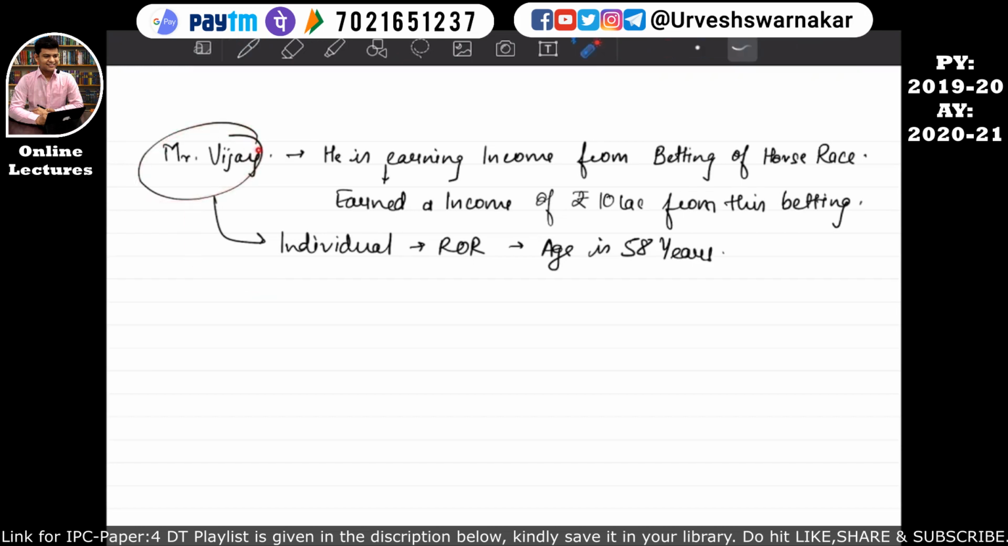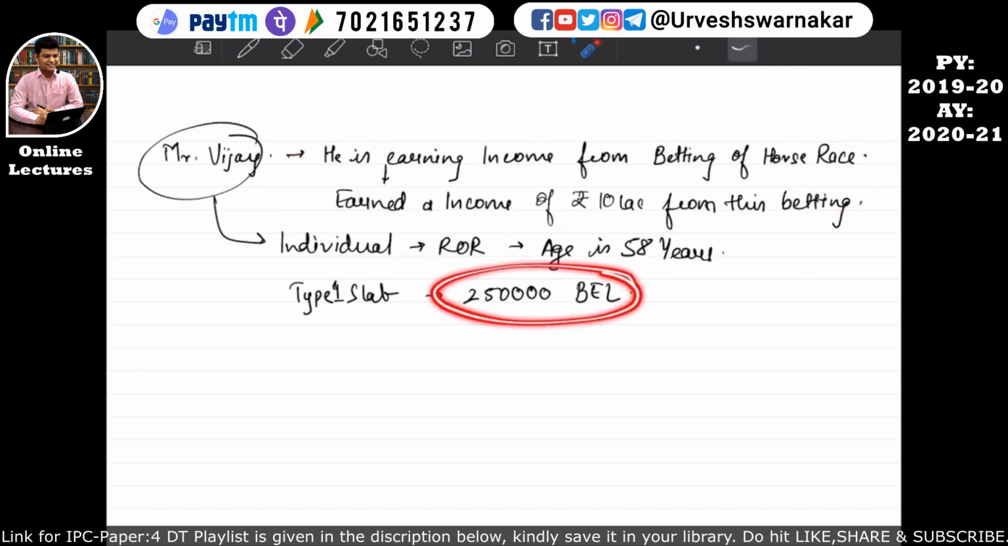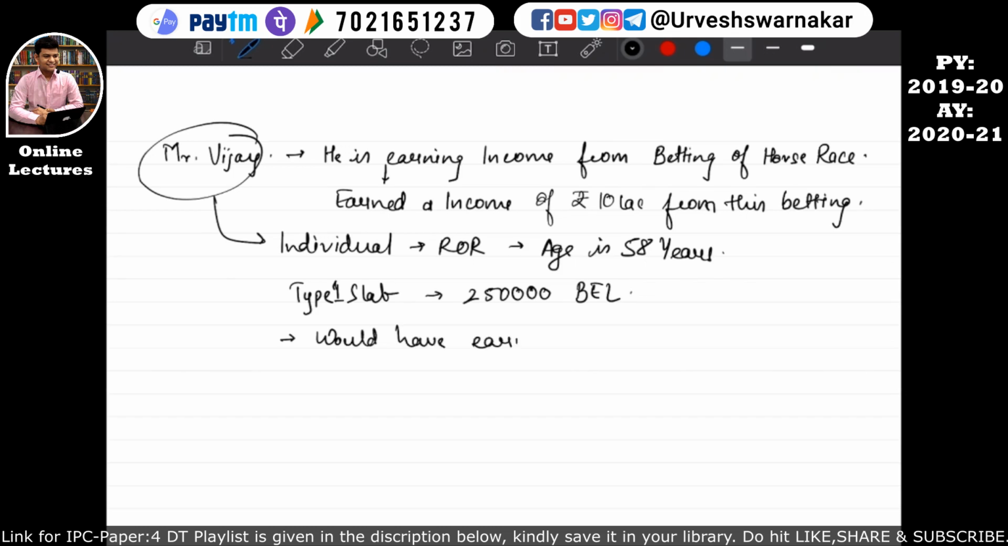This means that Mr. Vijay can take the benefit of type 1 slab, that means 2,50,000 basic exemption limit. But since he is earning a casual income, this 2,50,000 basic exemption limit will not be available on this 10 lakh of income. But if this assessee Mr. Vijay would have earned a salary income of rupees 1 lakh, then this 1 lakh can be allowed as a basic exemption limit.